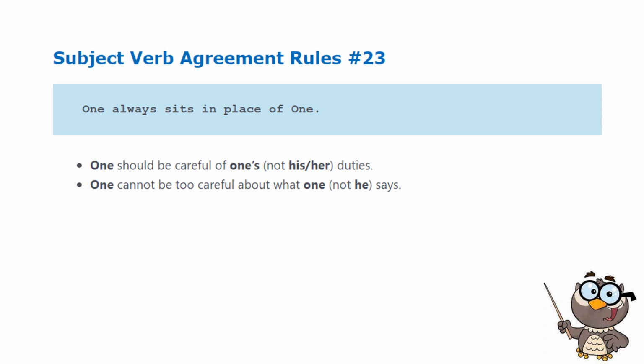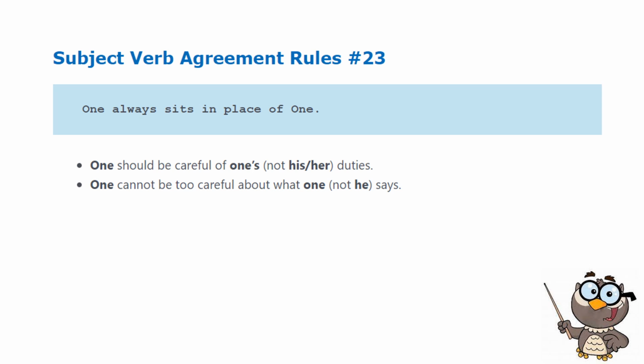I hope you are able to identify the difference between the first example and the second example. The first example uses one in its apostrophe form because that is in reference to the possessive, to the possessiveness in reference to duties.